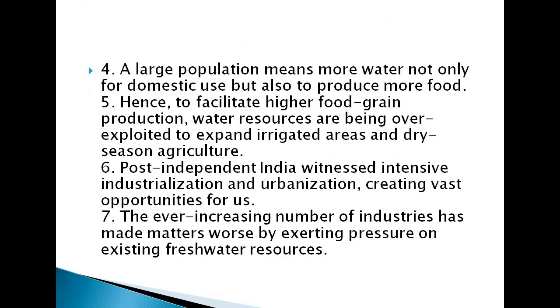Then there is a large population, which means more water, not only for domestic use but also to produce more food. So now we are going to talk about the production of food also. This also affects water scarcity. How? Because if there is a large population around us, there will be more need of food for them, and to make that food, basically for irrigation, more water is necessary.